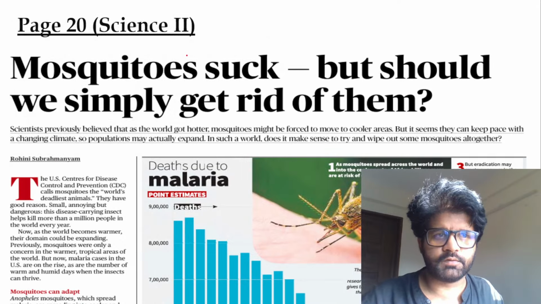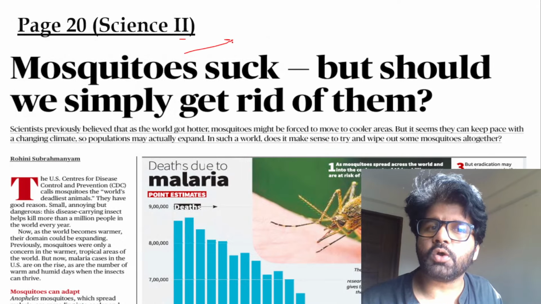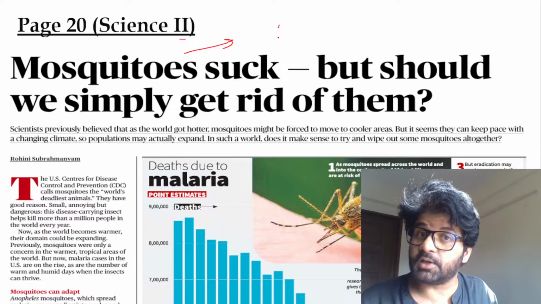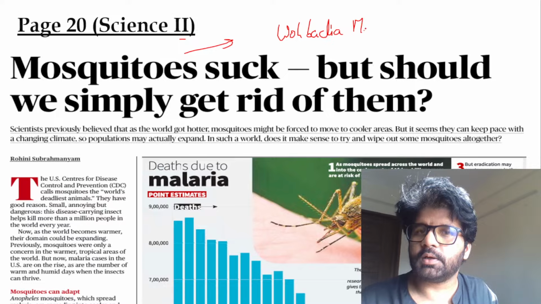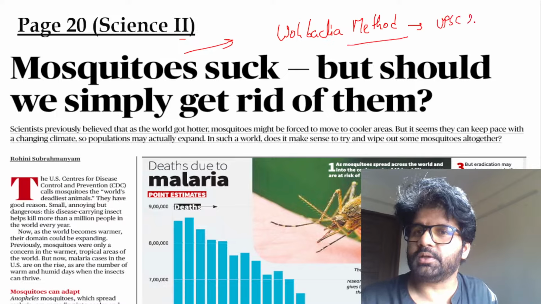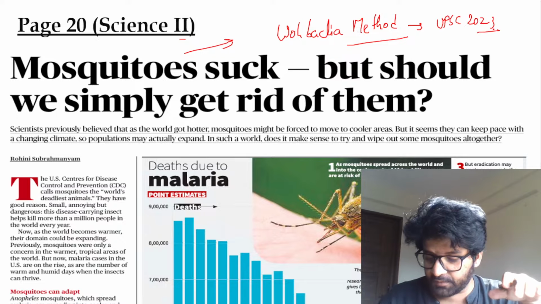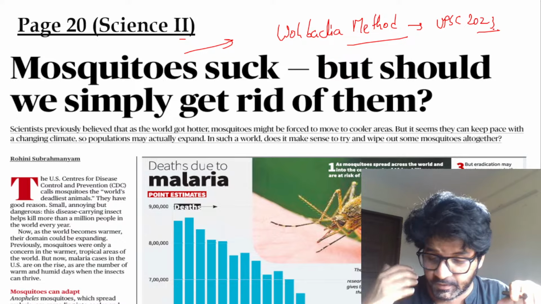Let's move on to the third article of the day. Page 20, Science 2. Mosquitoes suck, but should now. Wolbachia method. UPSC has already asked a PYQ on the Wolbachia method in 2023. And this is a very, very important article.